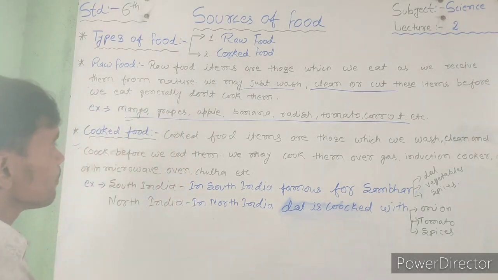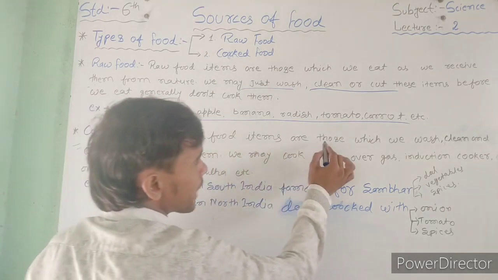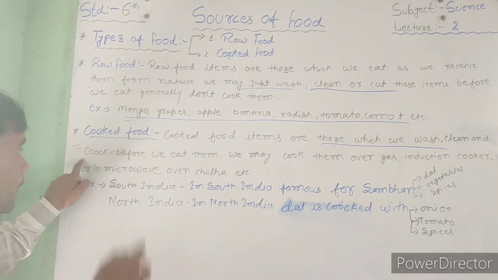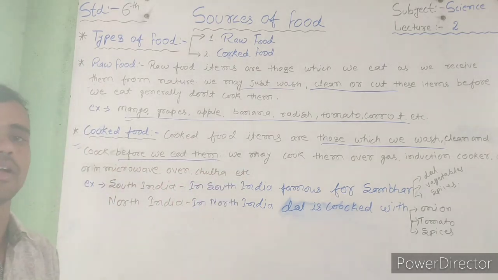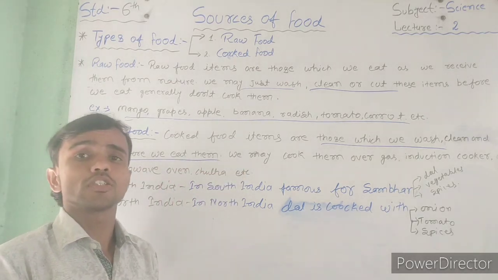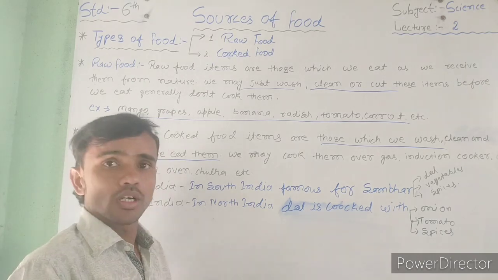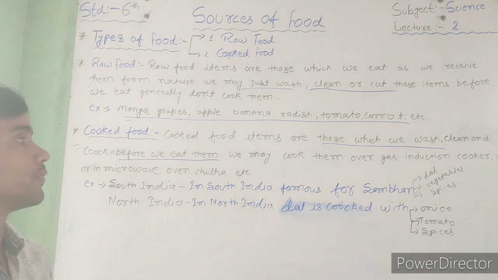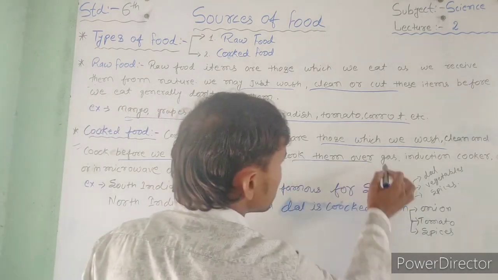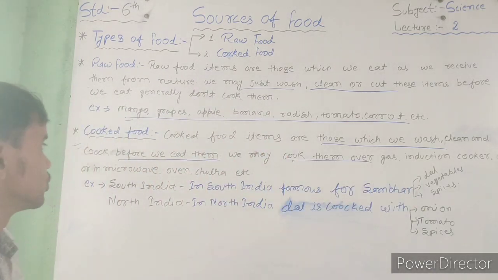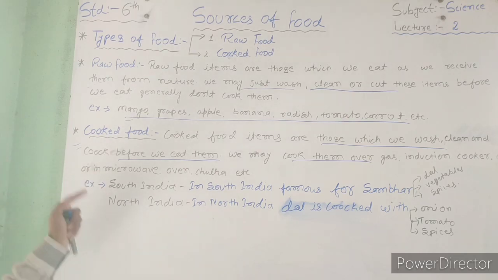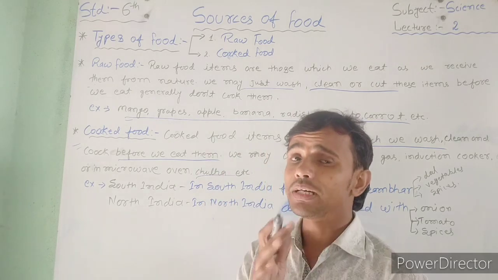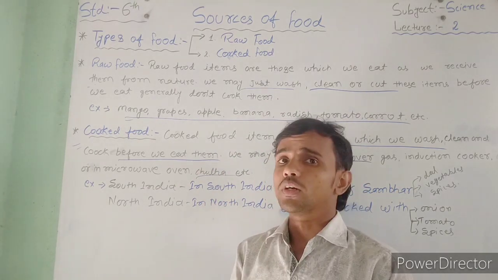Cooked food items are those which we wash, clean and cook before eating them. We may cook them over gas, in an induction cooker, in a microwave oven, on a chulha, etc. That type of material is called cooked food.